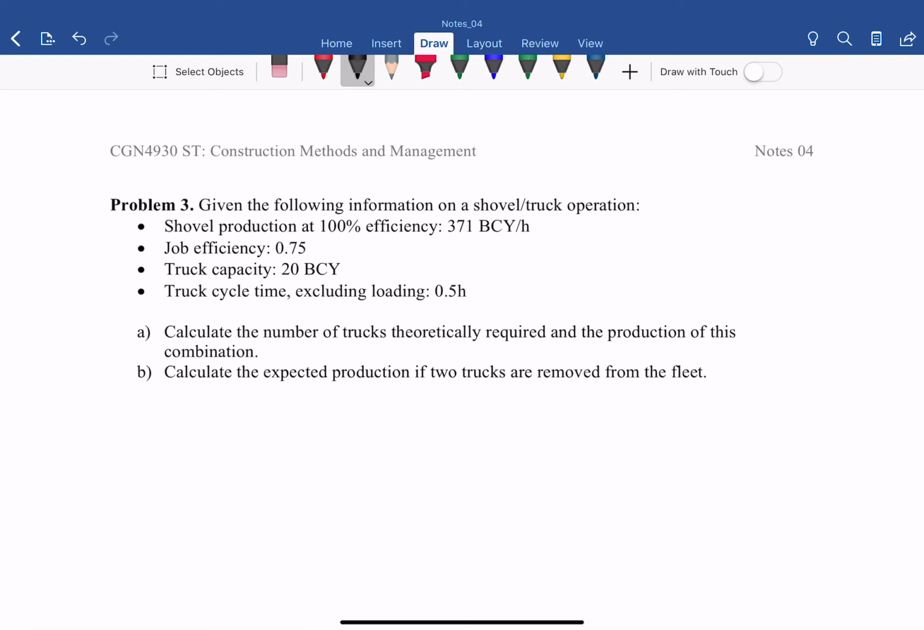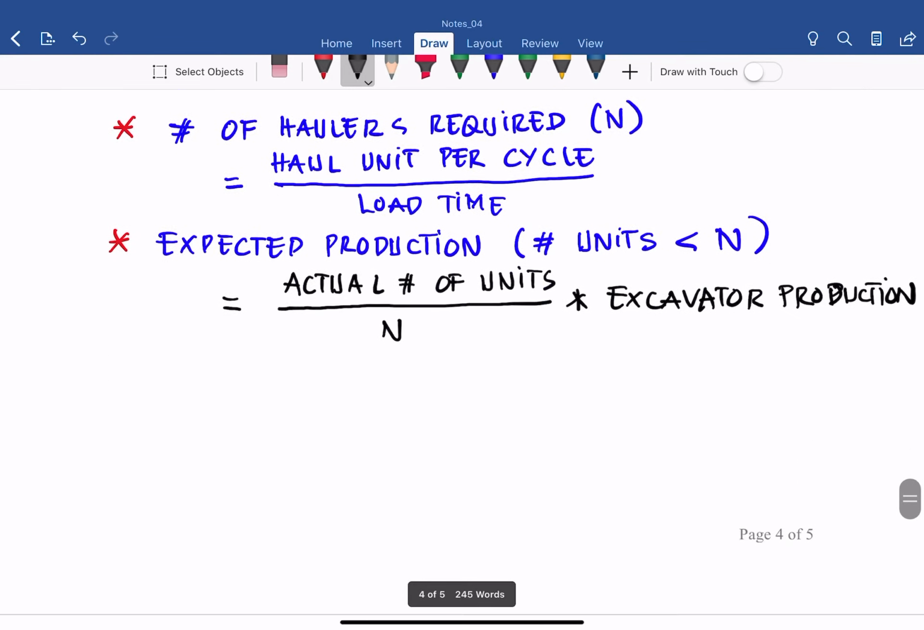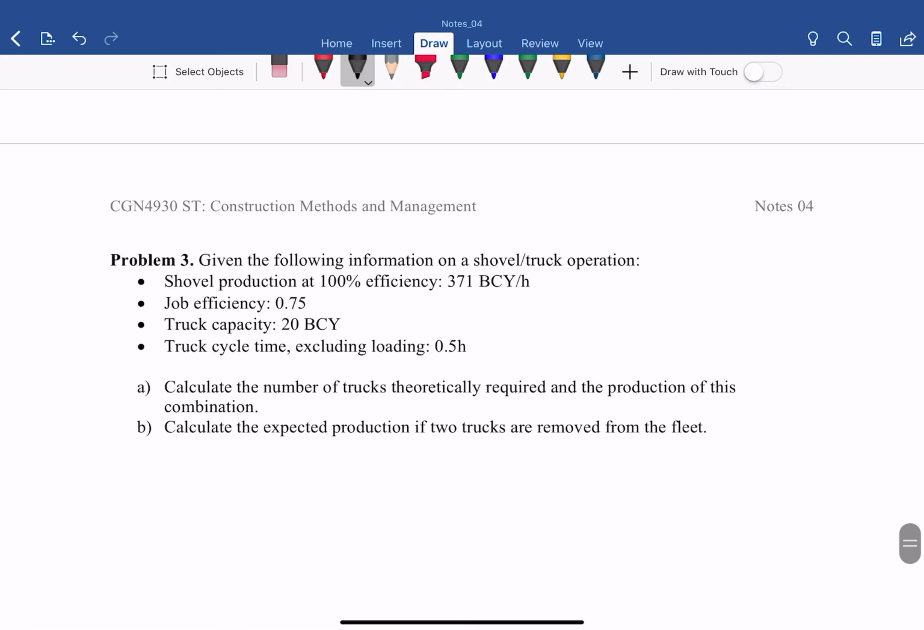The truck cycle time, excluding load, they already give us 0.5 hours. Calculate the number of trucks theoretically required, so basically that is to find out the N in that equation here, and the production of this combination. Then calculate the expected production if 2 trucks are removed from the fleet. So 2 scenarios that we need to determine. Let's work on this one.